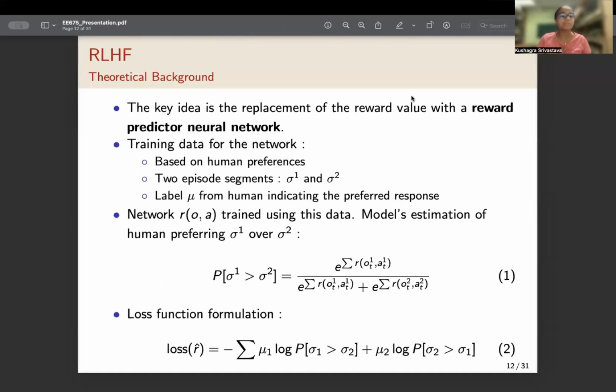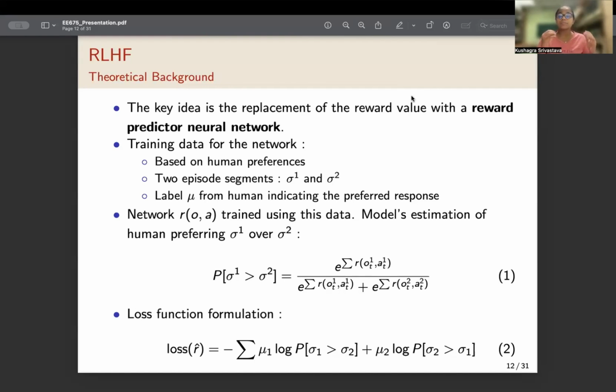The theoretical background of RLHF. There is a reward predictor neural network, and the training data for this neural network looks as follows. First of all, this training data is based on human preference. Each data point in the data set of this reward predictor network consists of a triad. The first is sigma 1, the second is sigma 2, and the third is mu. Sigma 1 and sigma 2 represent the different trajectories that are placed in front of the human labeler, and mu encodes the preference of the human labeler.